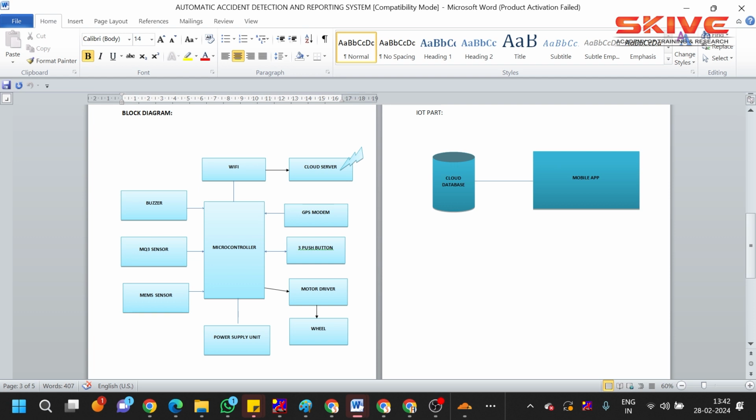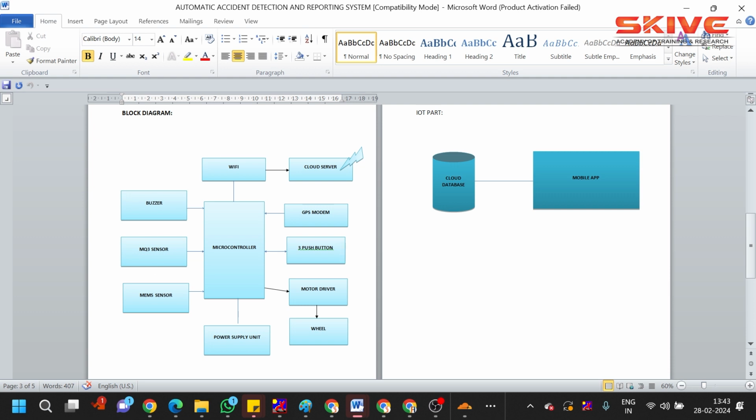We use hardware like a gas sensor, vibration sensor, RPM sensor, and GPS modem to implement this concept. Let us see the block diagram in detail. First of all, the complete circuit is interconnected in a microcontroller. We use an Arduino microcontroller here.